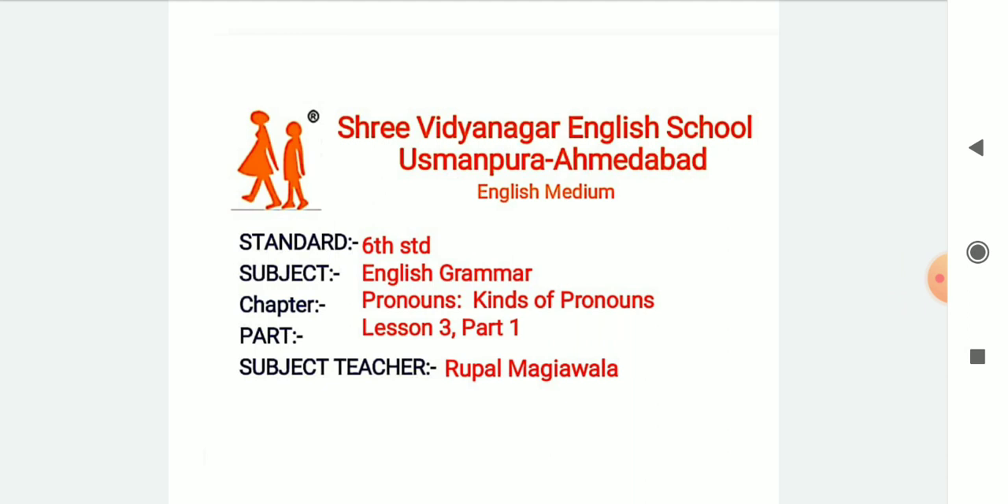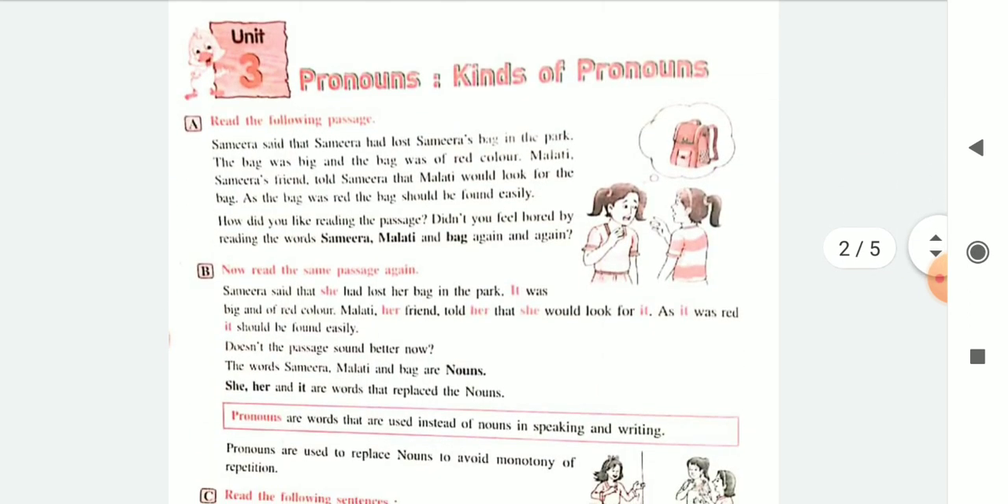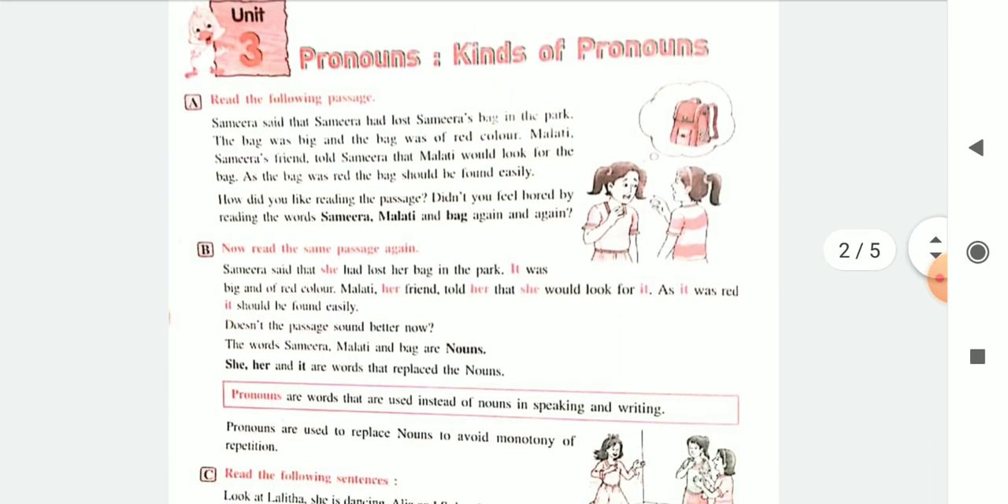Today we are doing lesson 3 and that is pronouns. We are finished with nouns. Nouns are names of person, place, animal and thing. Now we go a little ahead. Pronouns. What do we mean by pronouns? The words used in place of these nouns are called pronouns. What do we mean by words used in place of these nouns?